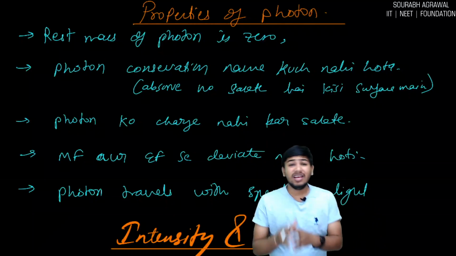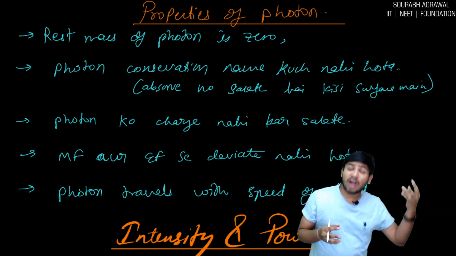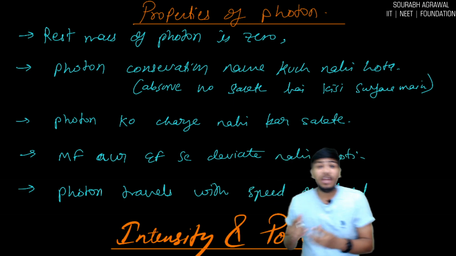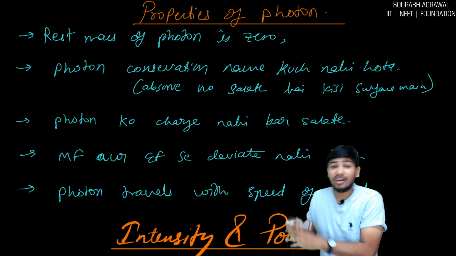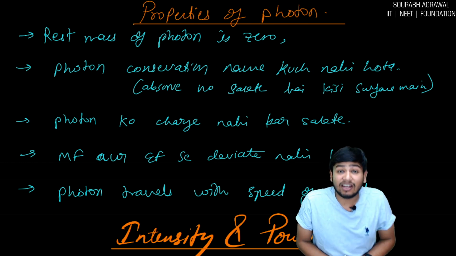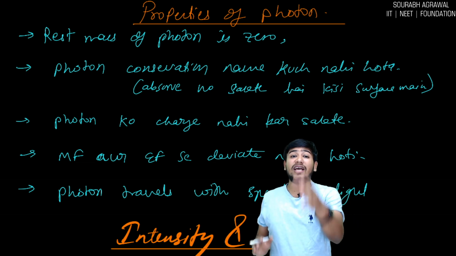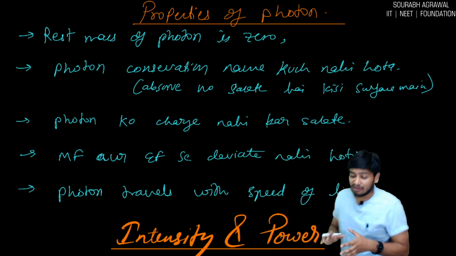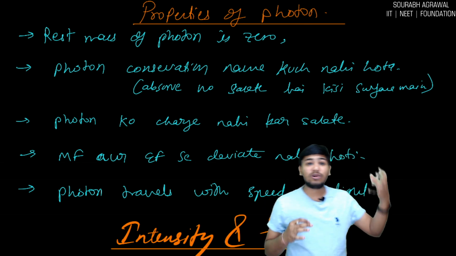Hello everyone. Yesterday we talked about the matter wave, that when any particle travels with the speed of light, it has a wave nature. We can compare it as a wave nature, and that wavelength is given by h by p, and that wavelength is known as the de Broglie wavelength.